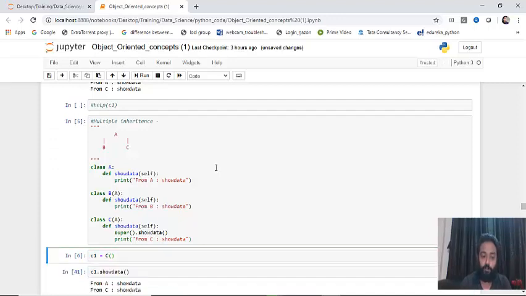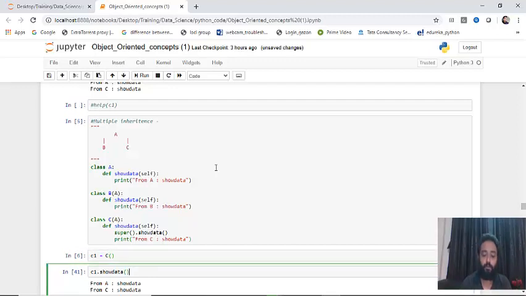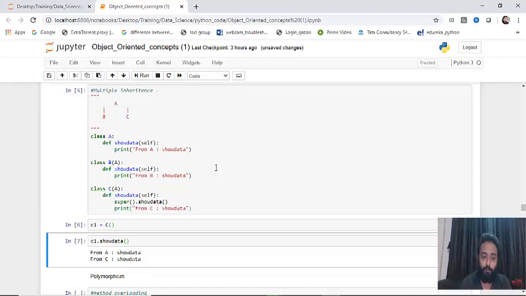Now I'm creating an object. So object C1 got created. Now the object C1 can access this show data. I'll execute this. Now what happened here? Understand, guys, I have also used super here. So we'll discuss the concept. What exactly is happening here?